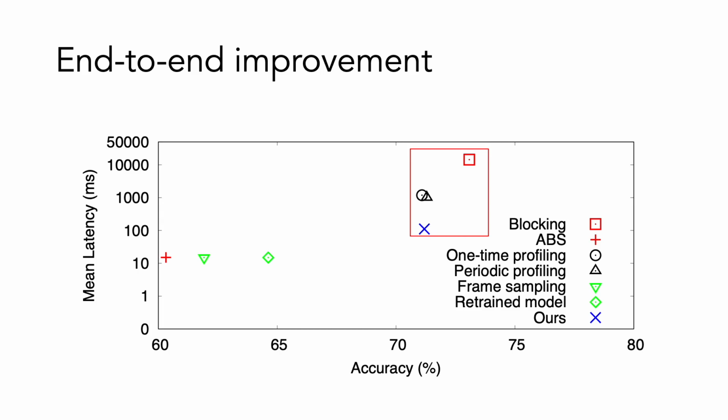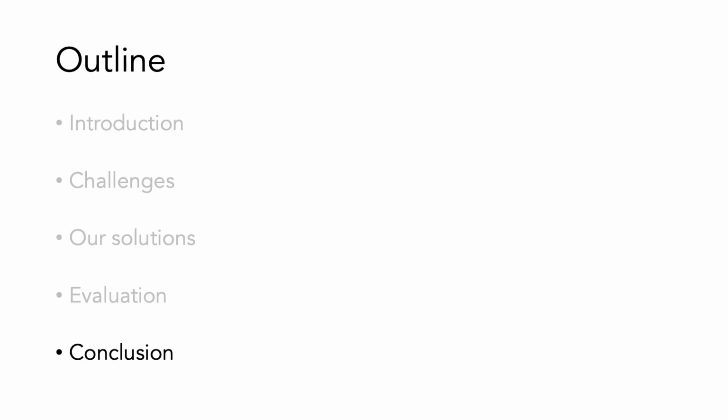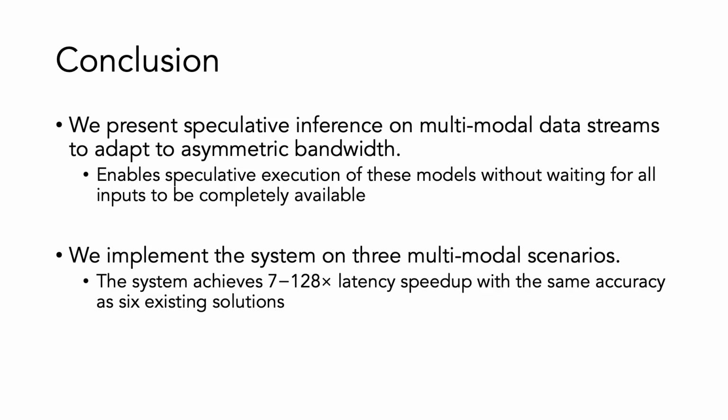To conclude, we present speculative inference on multimodal data streams to adapt to asymmetric bandwidth. The system enables speculative execution of these models without waiting for all inputs to be completely available. We implement the system in 3 multimodal scenarios. Overall, the system achieves a latency speedup of 7 to 128 times, with the same accuracy as 6 baselines.